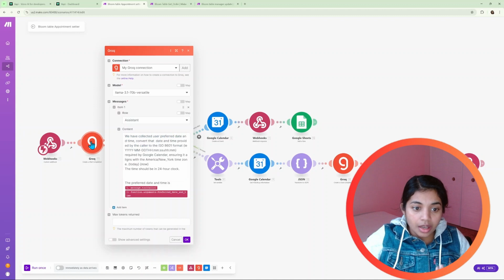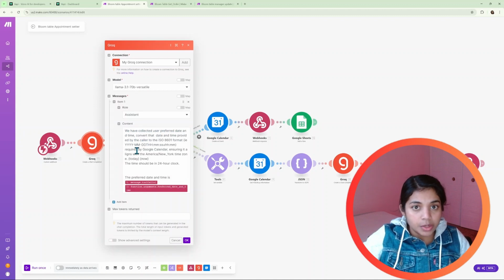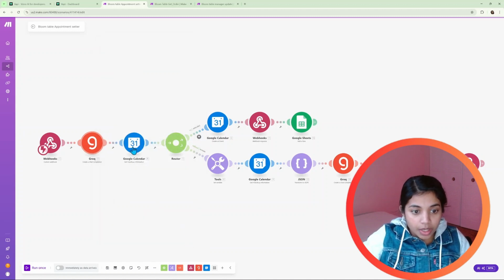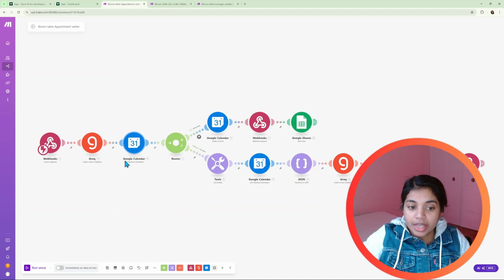It will convert the information to the required format. That is, it will convert the data from the webhook, that is the preferred date and time, to the ISO 8601 format if required. And from there, it is transferring to Google Calendar. We are getting the free busy information here.